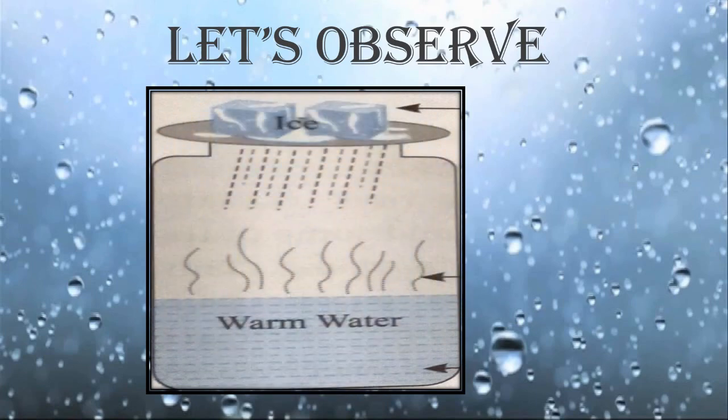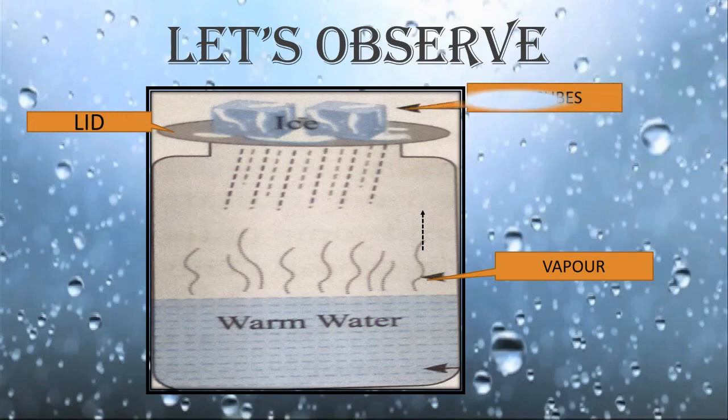As the vapor in the container is light, it travels upward. As the lid is tightly closed, the water vapor cannot escape. Because of the ice cubes above the lid, the condensation of the vapor occurs.